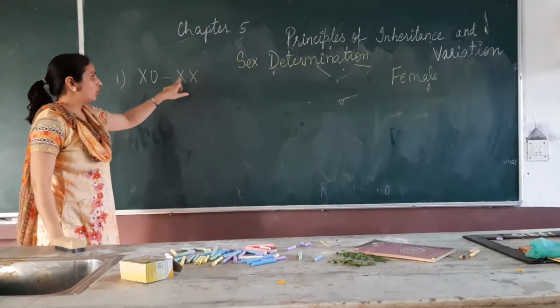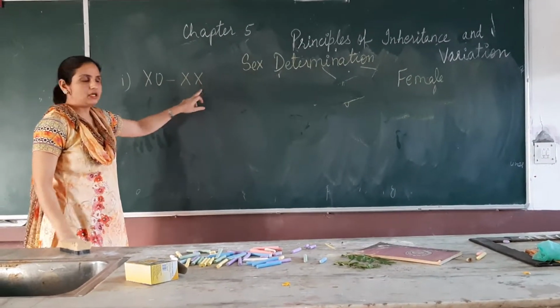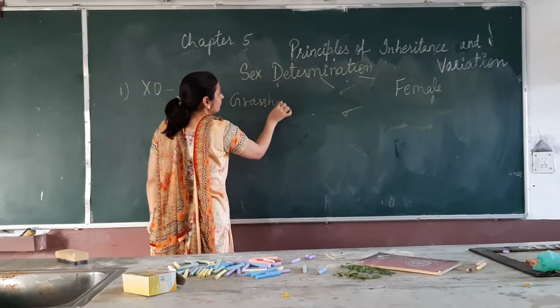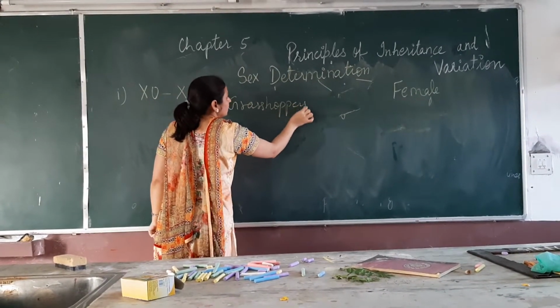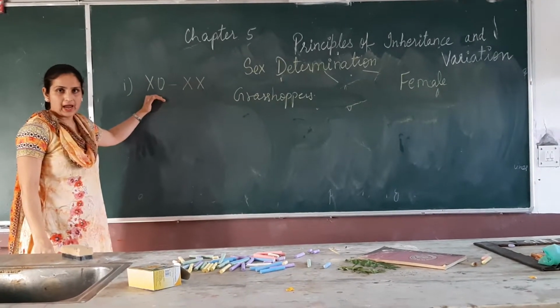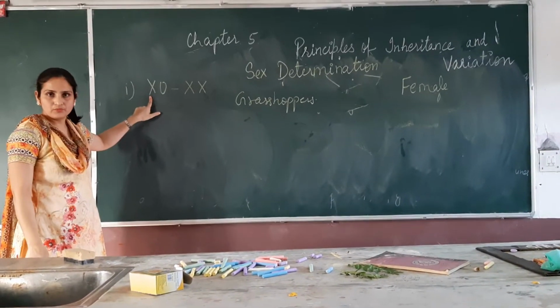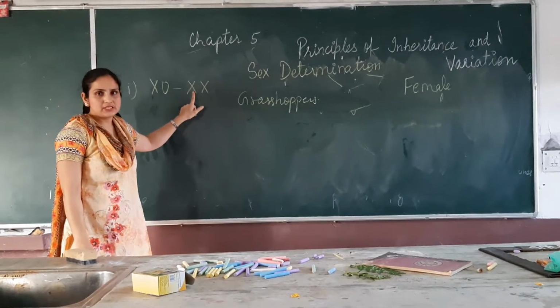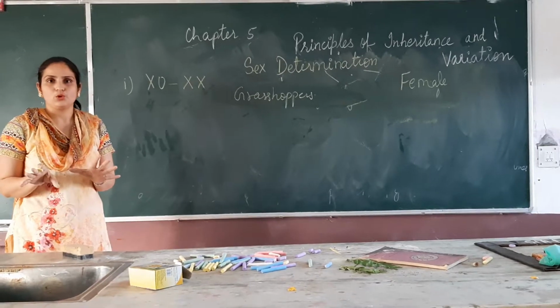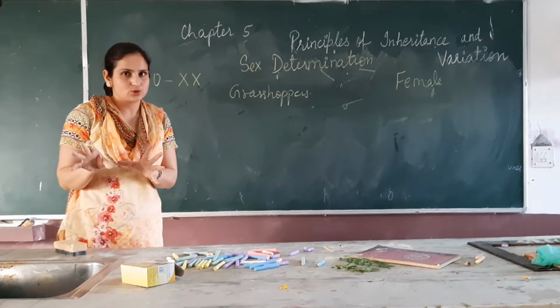This XO, XX male heterogamety is found in grasshoppers. In grasshoppers, the male has one X chromosome and the female has two X chromosomes. They have autosomes also. Autosomes are non-sex chromosomes.